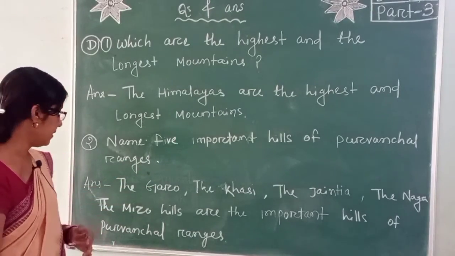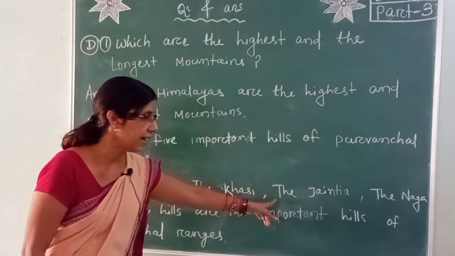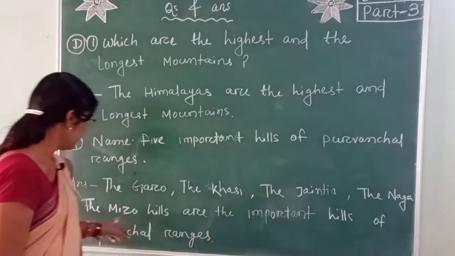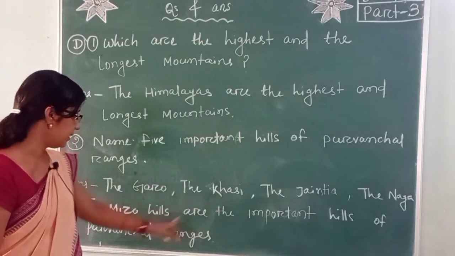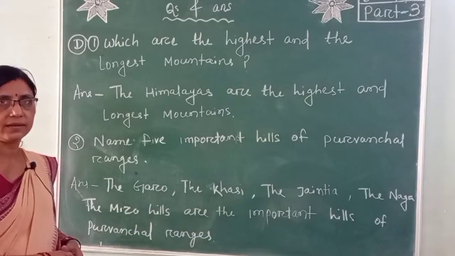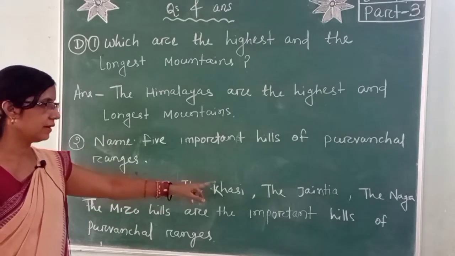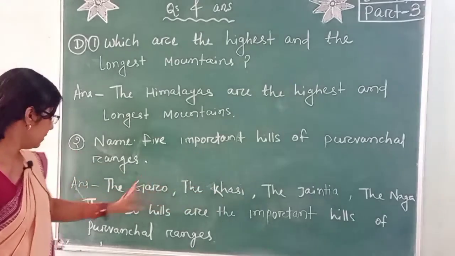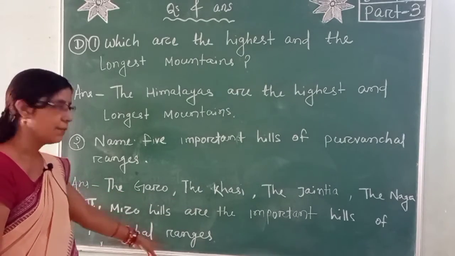The answer is the Garo, the Khasi, the Jaintia, the Naga, and the Mizo hills are the important hills of Purbanchal ranges.